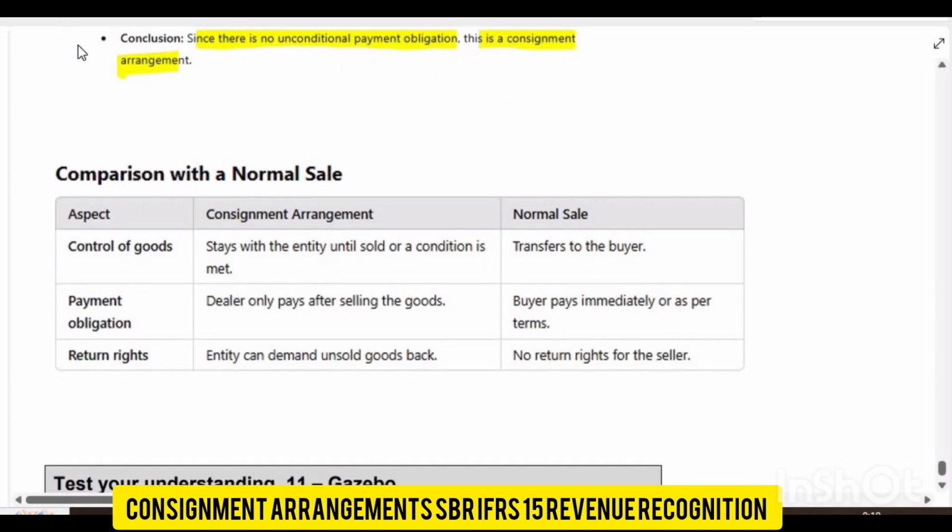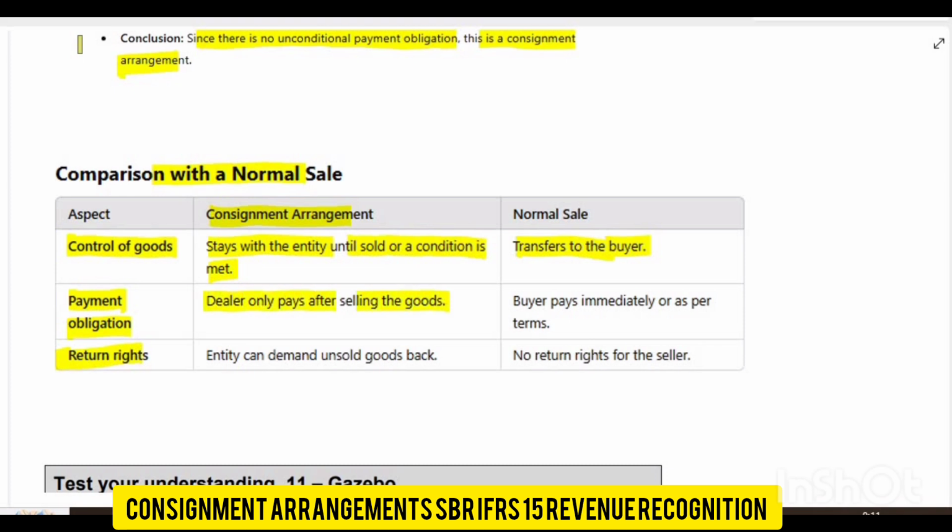Now what is the difference between the normal sale and the consignment arrangement? Let me show you the comparison with the normal sale. Here you see control of goods, payment obligation, and right of return. In a consignment arrangement, control of the goods stays with the entity until the goods are sold or a condition is met. While in the case of a normal sale, the control of the goods is transferred to the buyer. And payment obligation: the dealer only pays after selling the goods.